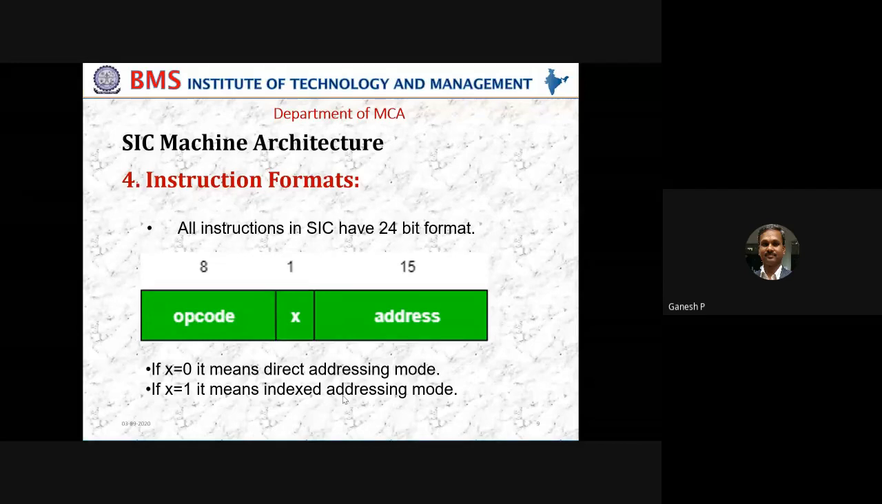If X is equal to 0, the addressing mode is going to be direct addressing mode. If X is equal to 1, the addressing mode is going to be indexed addressing mode, not indirect, indexed. Please remember, it is not indirect here, it is only indexed, meaning that SIC supports only 2 addressing modes. One is the direct addressing, the other one is the indexed addressing mode.